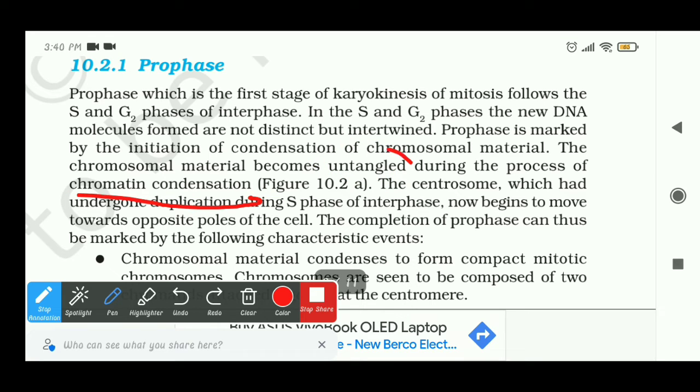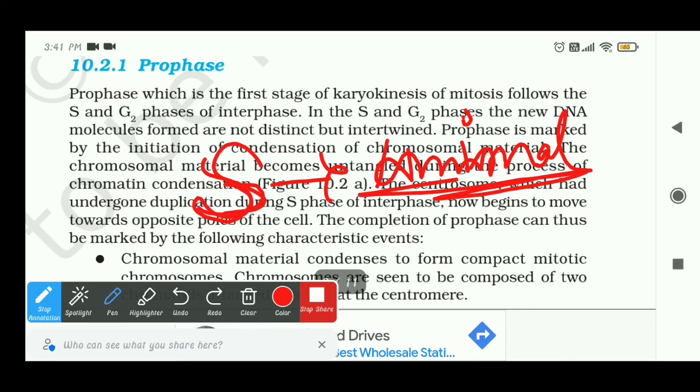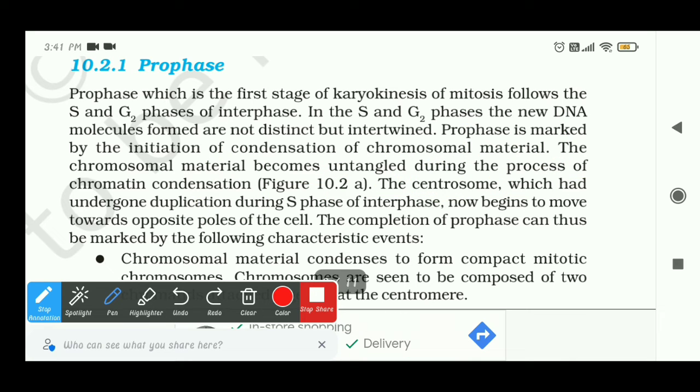Try to recall in which phase: in the S phase, the synthesis phase of interphase, in the animal cell the centromere had undergone duplication. In the last class I told you. So now it will begin to move towards the opposite poles of the cell, and the completion of prophase is marked by these points.